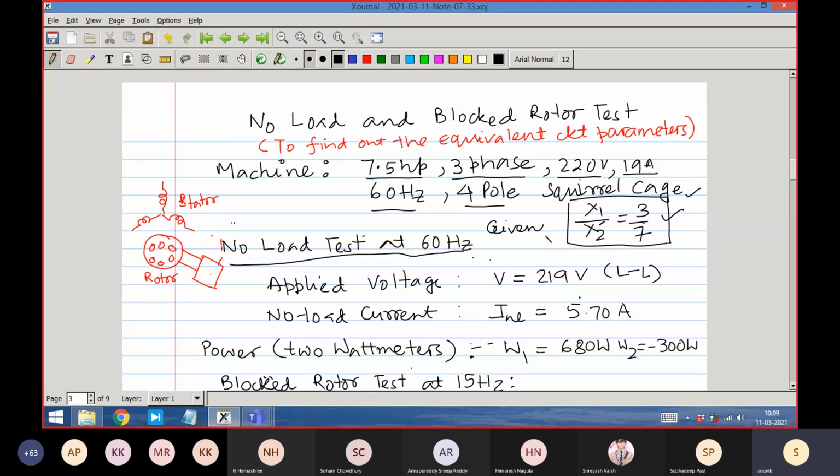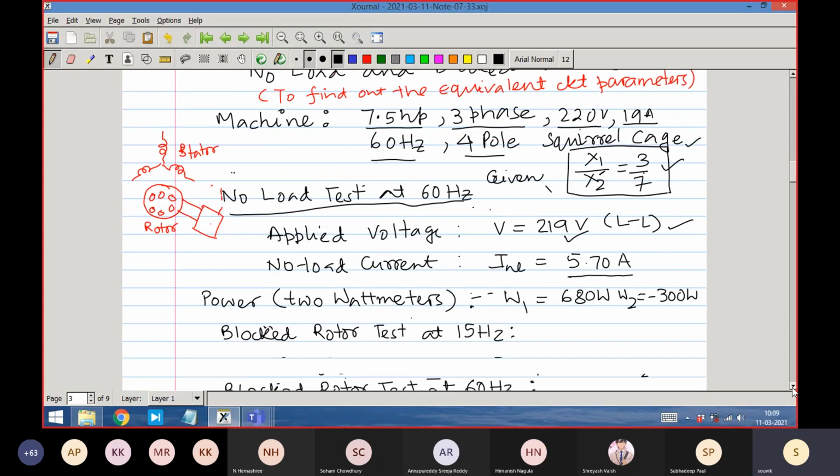Okay. So you all know the no load test is always carried out at the rated voltage. So the voltage is 219 volt. It is written 220 volt, but since it's a test, sometimes we are not able to precisely match it. But 219 can be considered to be a rated voltage, right? This is the actual test data, and obviously it is line to line. So the applied voltage is 219 volt, line to line. No load current, it is just a measurement, and that current I no load is 5.70 ampere. So that is the data.